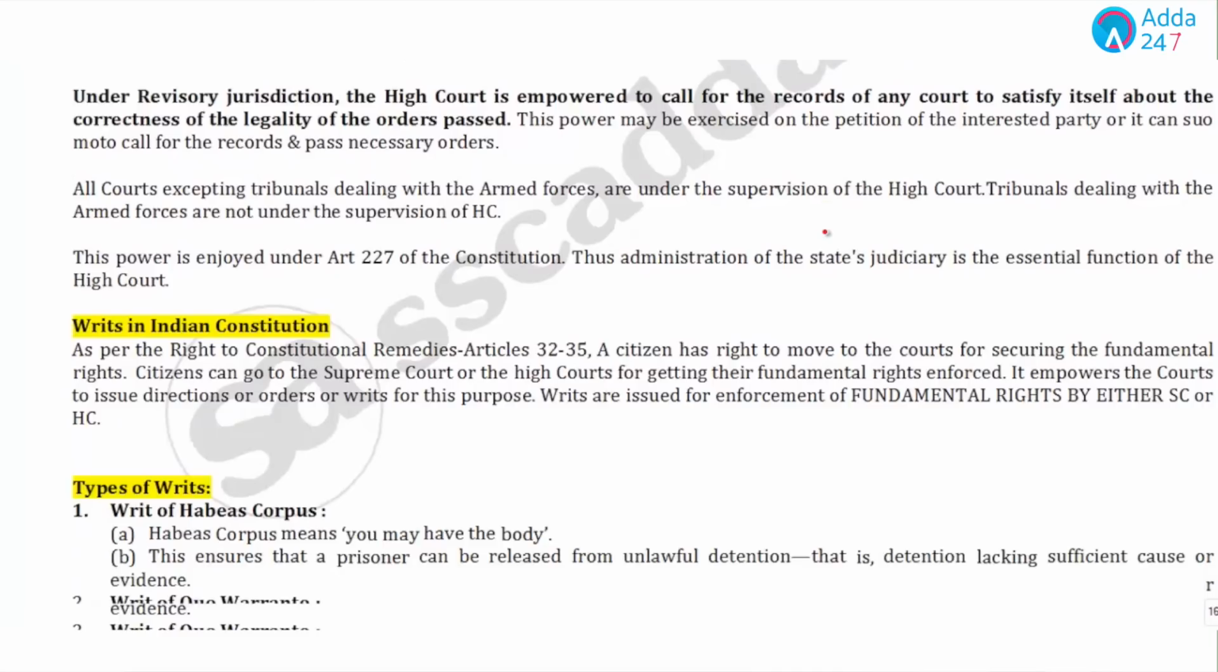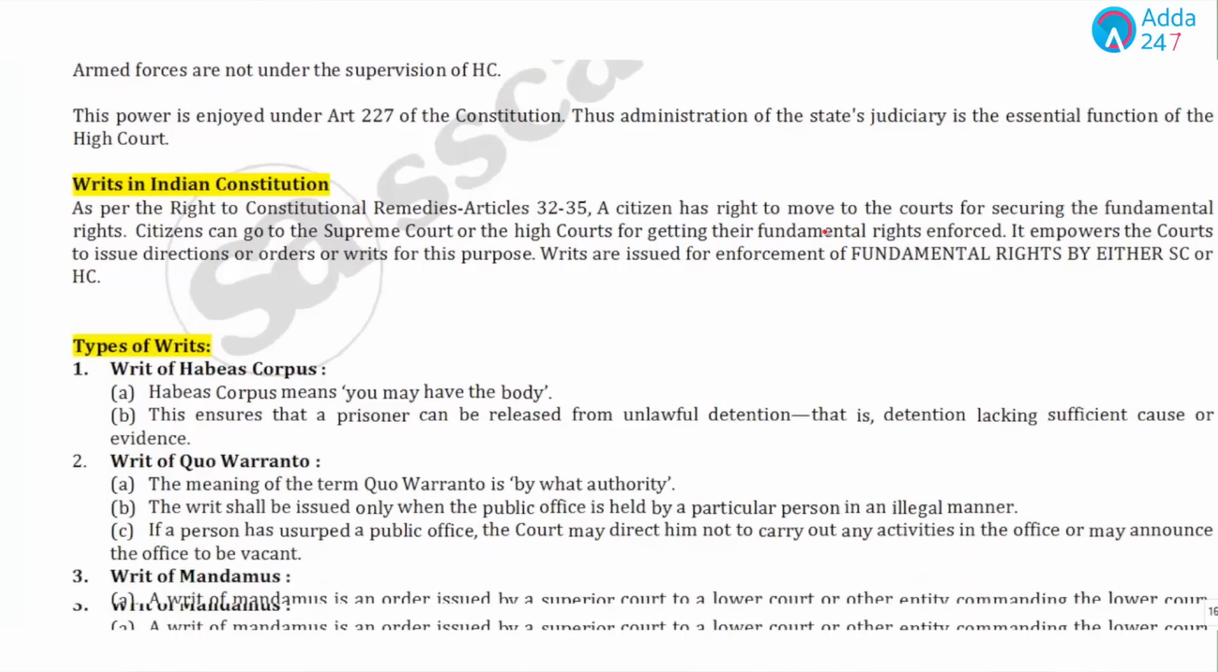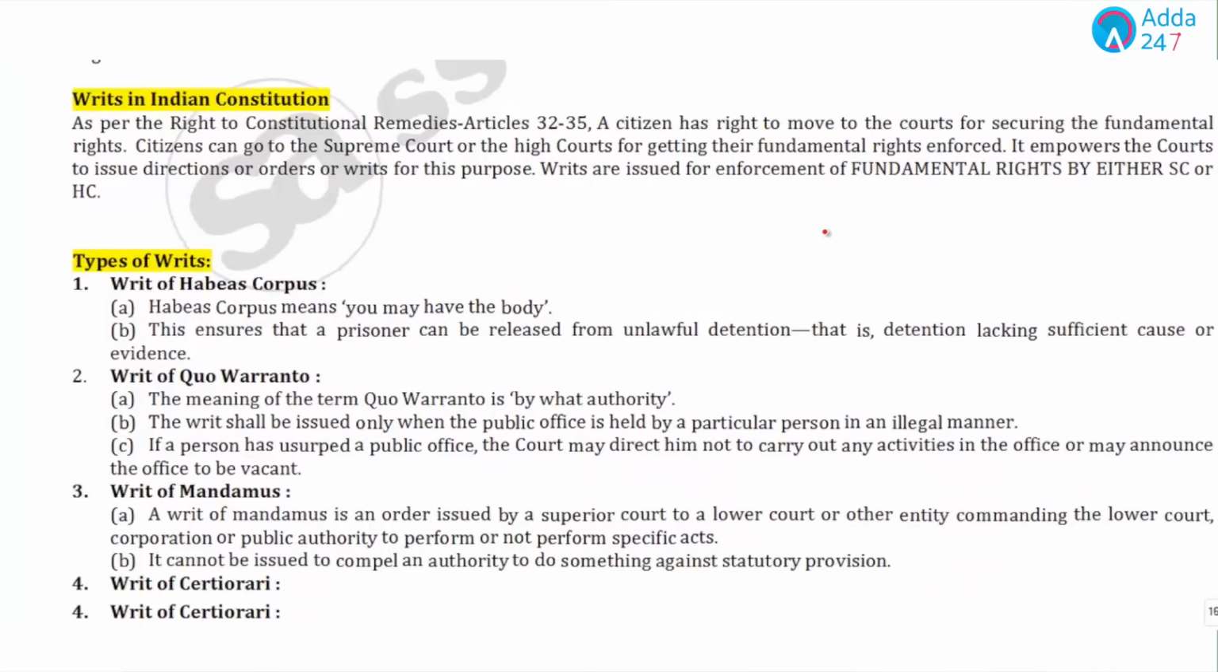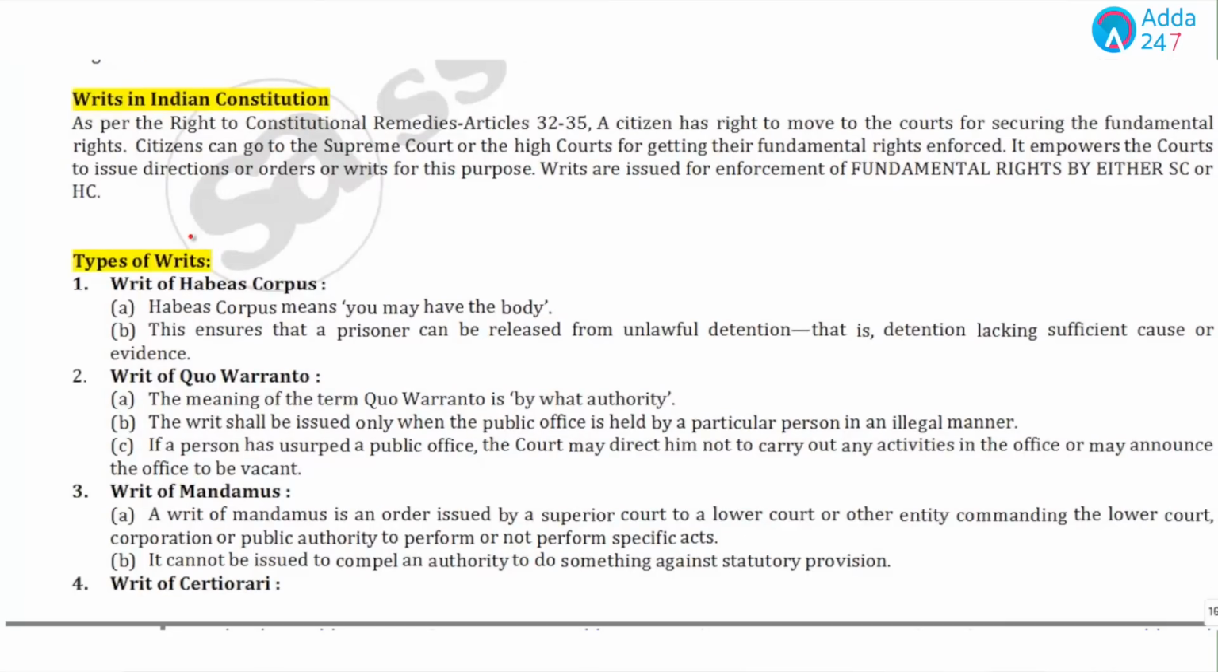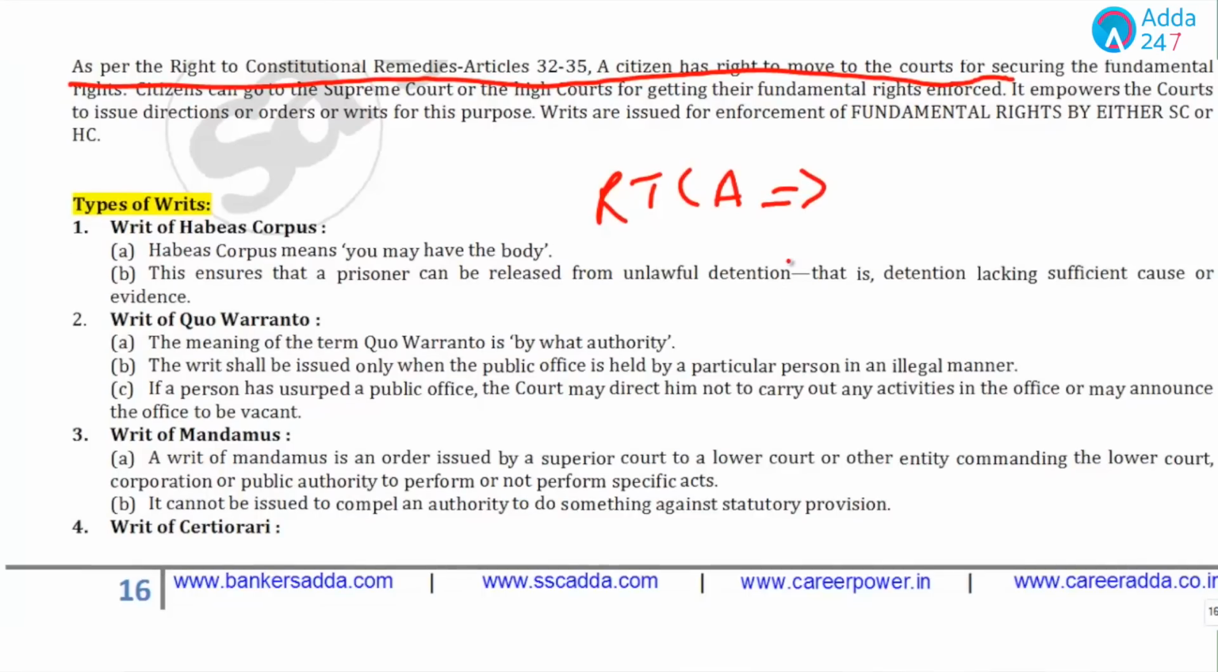Now, the next important point related to jurisdiction is writs. As per the right to constitutional remedies, that is Articles 32 to 35, a citizen has the right to move to the courts for securing the fundamental rights. Now, what is the right to constitutional remedies? If a citizen is not allowed to use his right, he can directly go to a court. And which right gives him this power? It is the right to constitutional remedies.